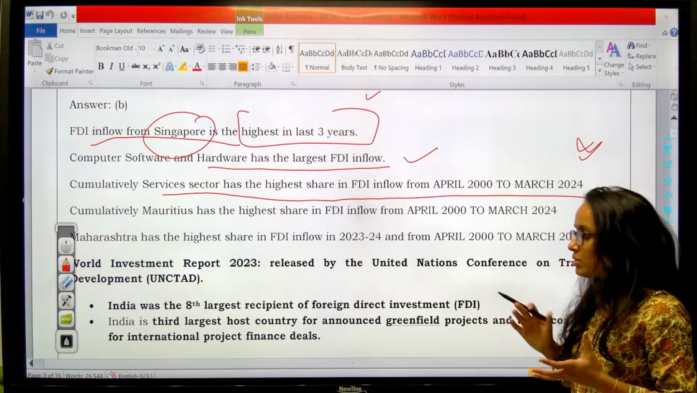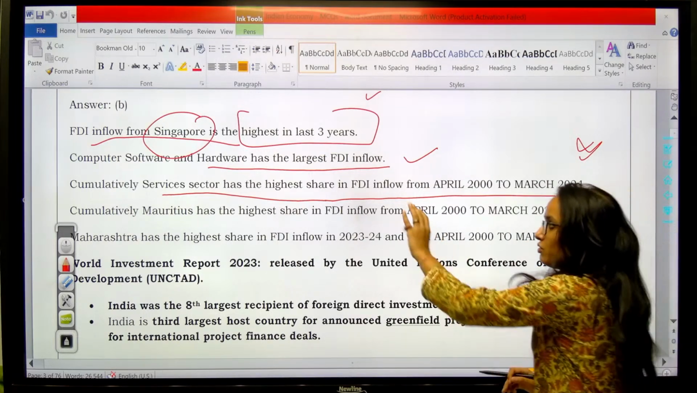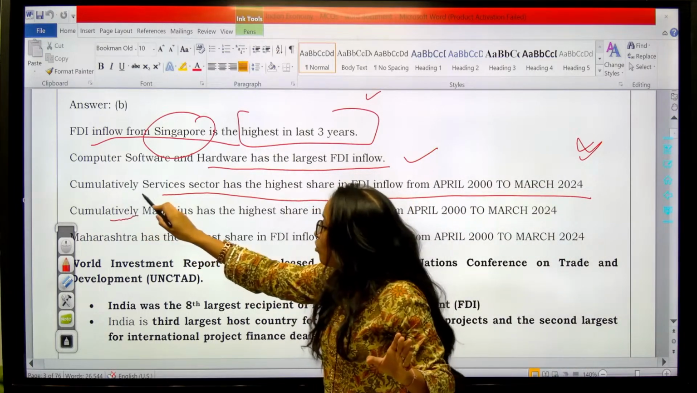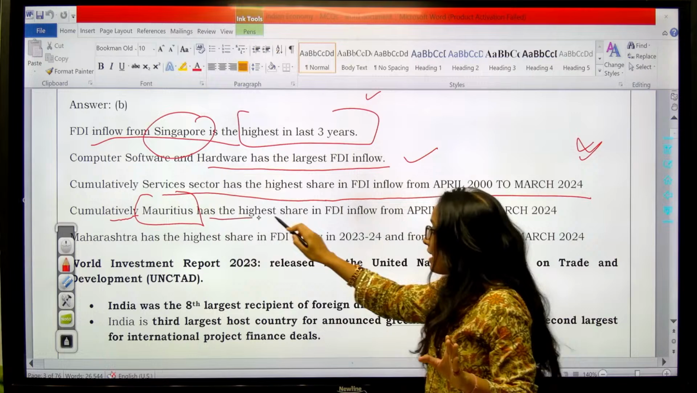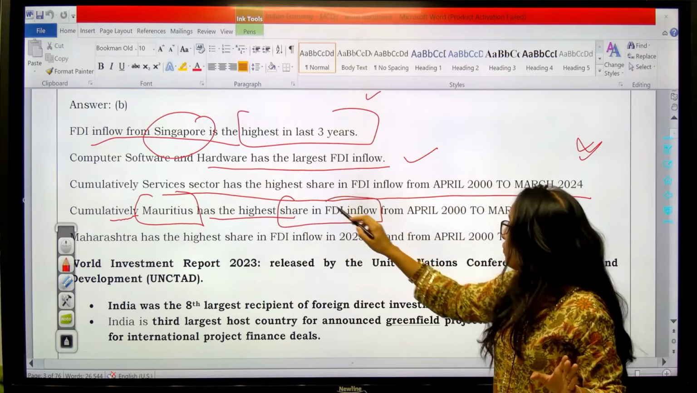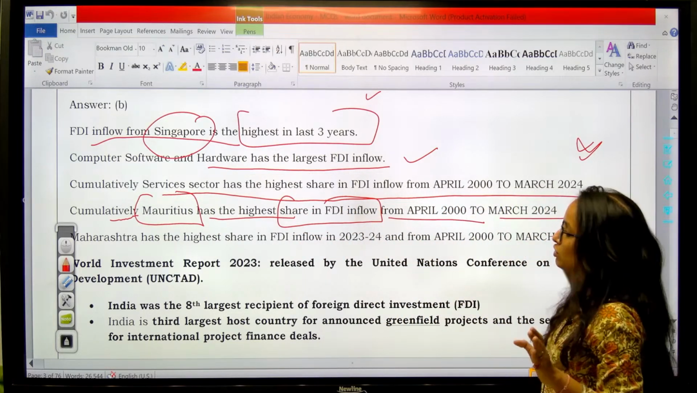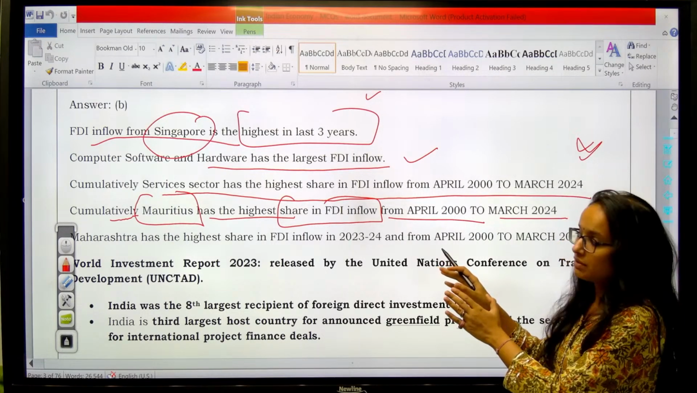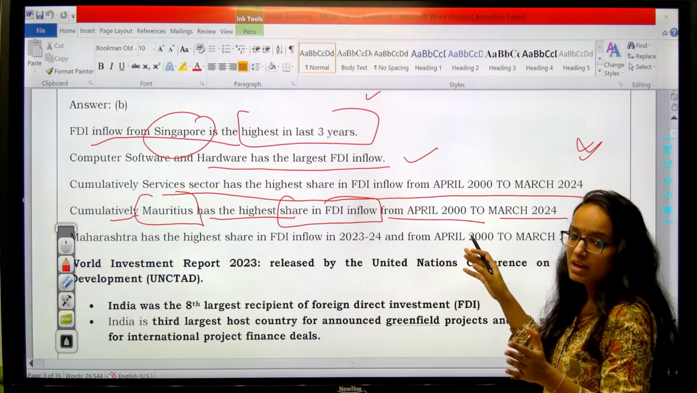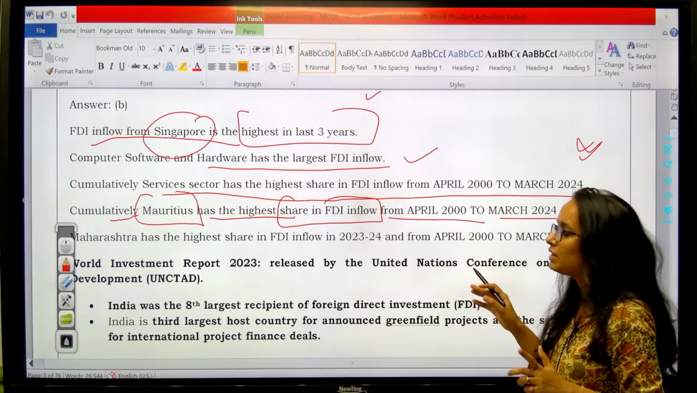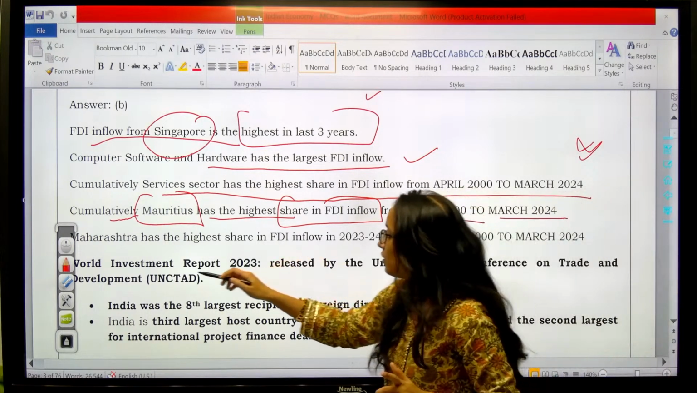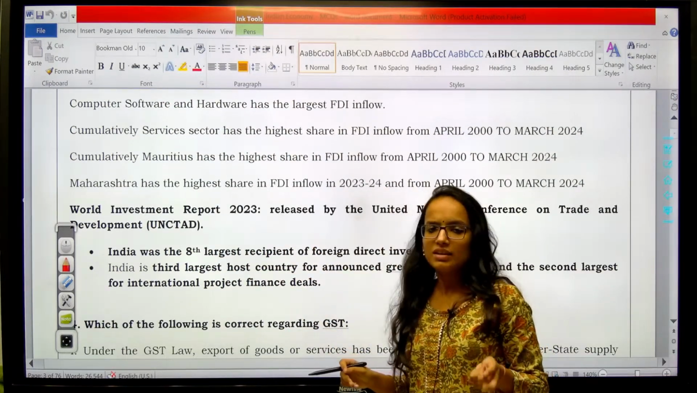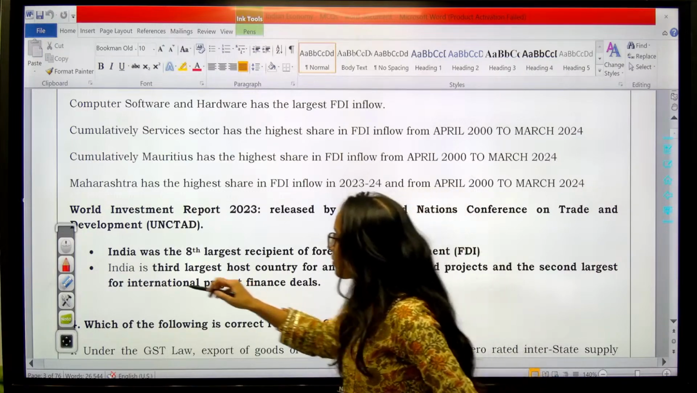Now some extra information which is provided here: this was related to your question only. Now the extra thing is that cumulatively Mauritius has the highest share in FDI inflow from April 2000 to March 2024. But it is cumulatively. If we see overall FDI inflows incoming from the country, Singapore will be the answer. So earlier it used to be Mauritius, then it was replaced by Singapore.